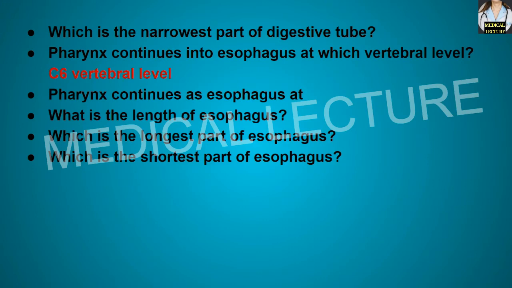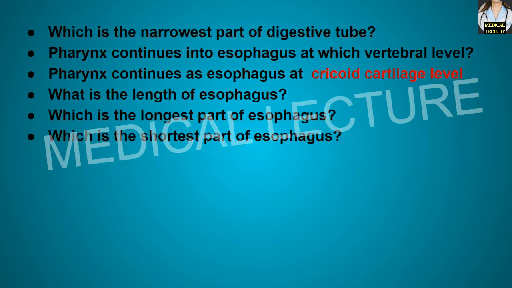Pharynx continues as esophagus at the cricoid cartilage level. What is the length of the esophagus? It is about 10 inches or 25 centimeters. Which is the longest part of the esophagus? The thoracic part of the esophagus is the longest one. Which is the shortest part of the esophagus? The abdominal part of the esophagus is the shortest one.